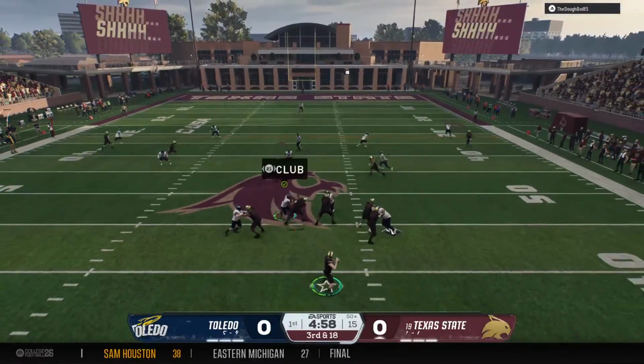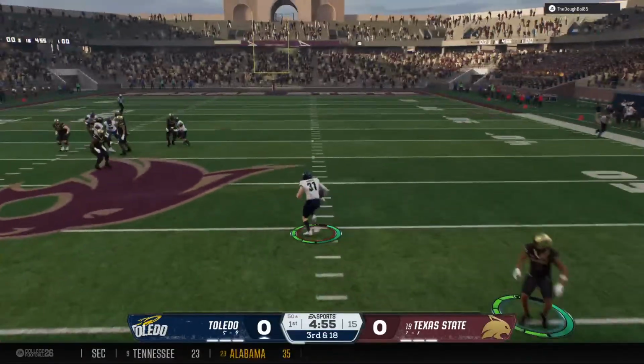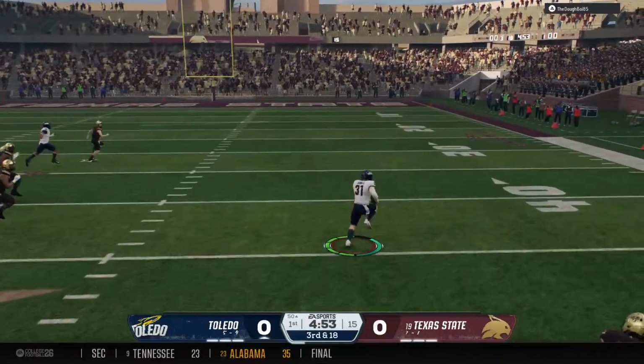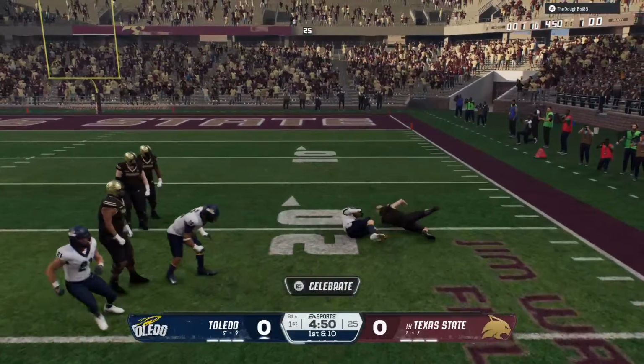On 3rd and long, you'll need to push it downfield. Fires into traffic. It's picked off. Got room on the return. He's at the 30.